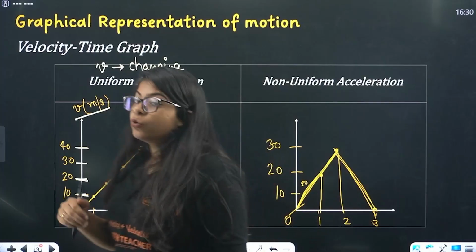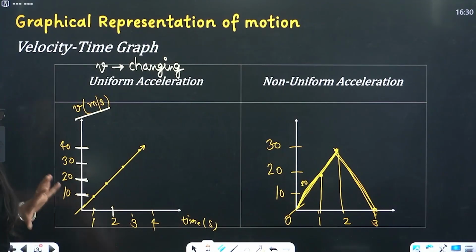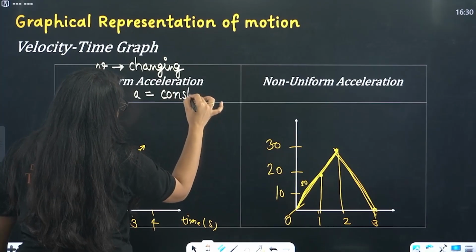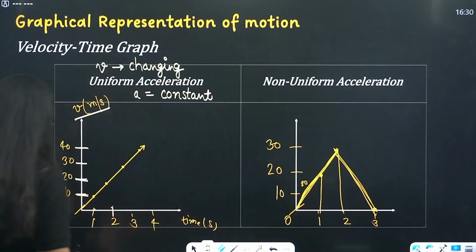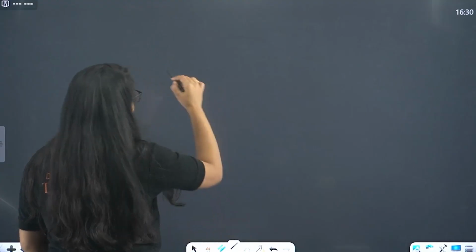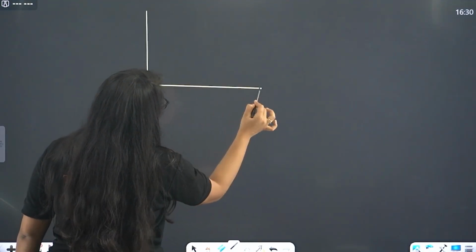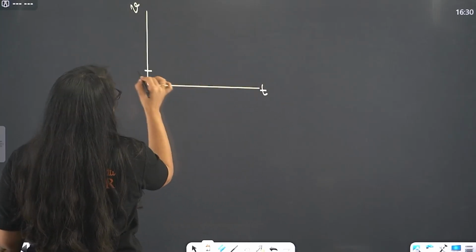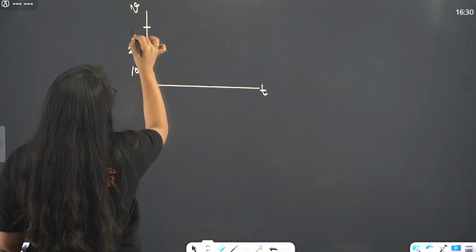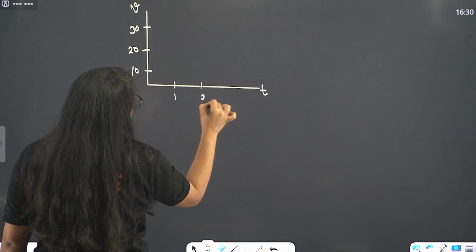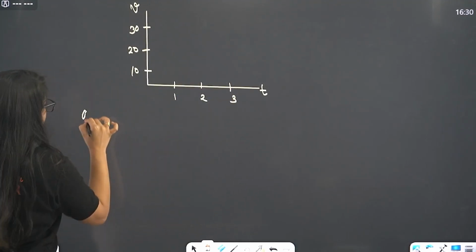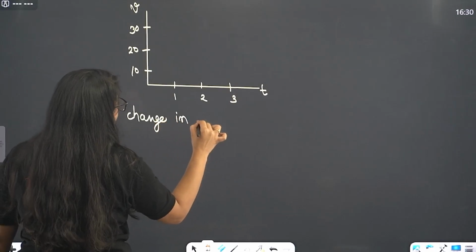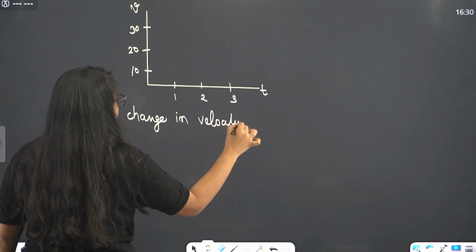Now what do I mean by uniform acceleration? That is beta almost equal to acceleration is constant. Ma'am, what do you mean by that? Now let's see that same graph again, but now not position time, velocity time. Okay, so this is 10, 20, 30, 1, 2, 3. So acceleration is what? It is change in velocity per unit time.